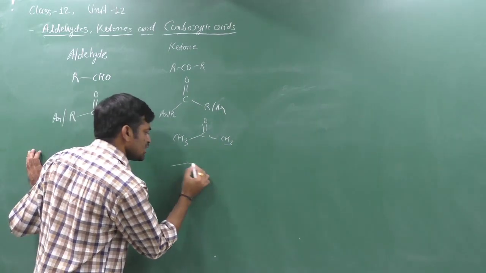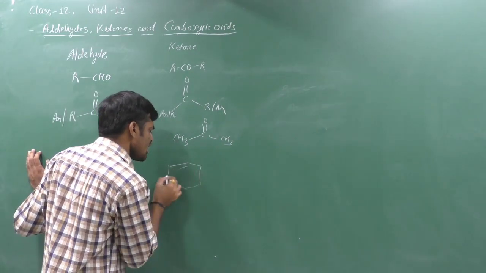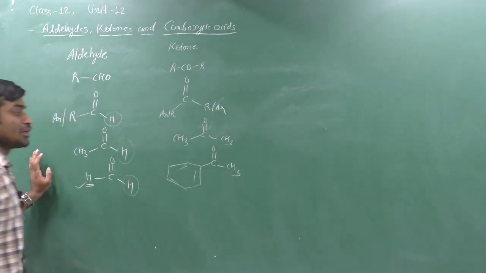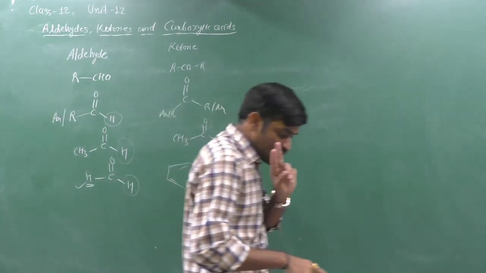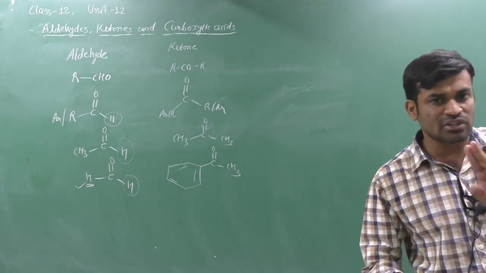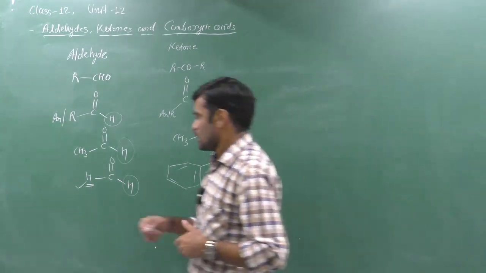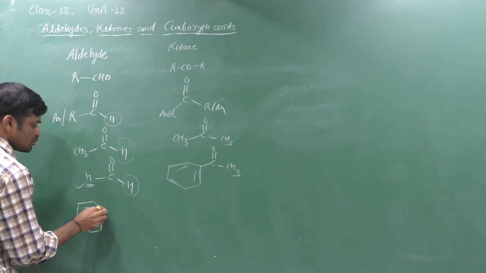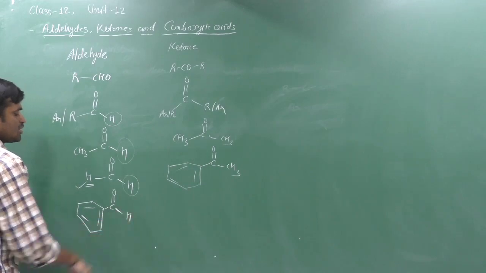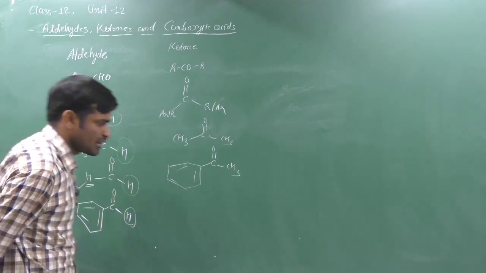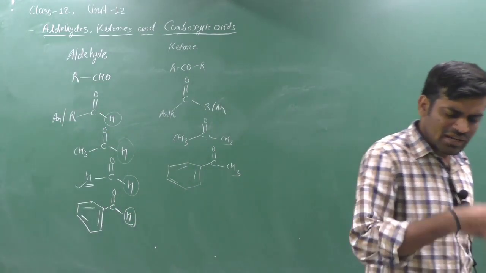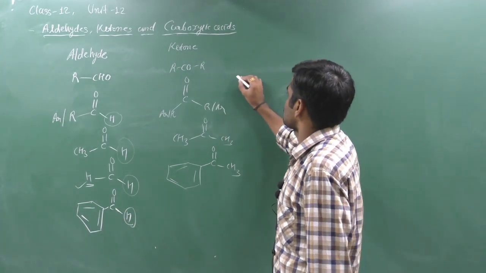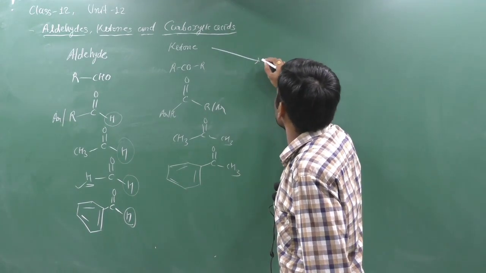If we have a benzene ring, which is an aryl group, and C double bond O CH3, it is also a ketone. If either side has hydrogen, then you cannot say it is a ketone; it is an aldehyde. This is possible too: one side aromatic and one side hydrogen. If both sides are satisfied with carbon, then it is a ketone. Ketones are of two types.